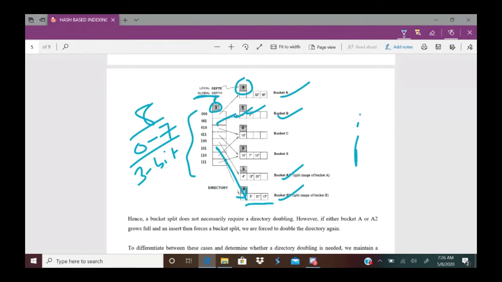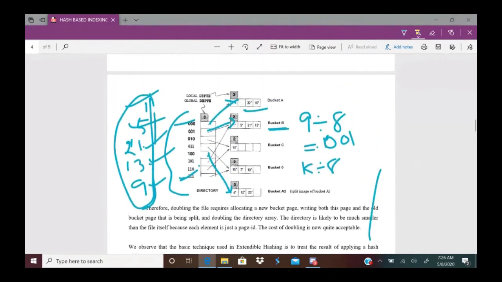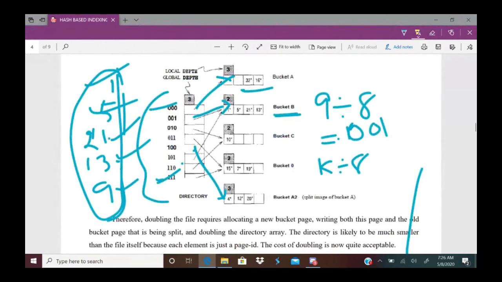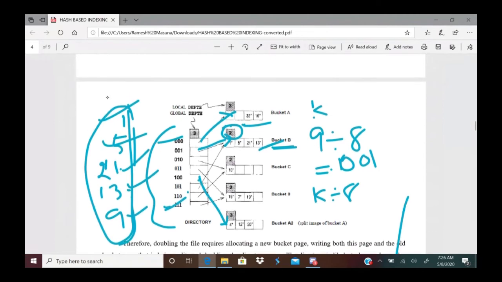Here you observe again the previous example where we inserted 9. This bucket has a local depth of 2. So this bucket is using the previous hash function. What is the previous hash function? K mod 8.